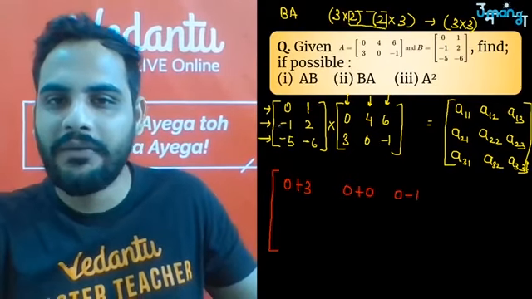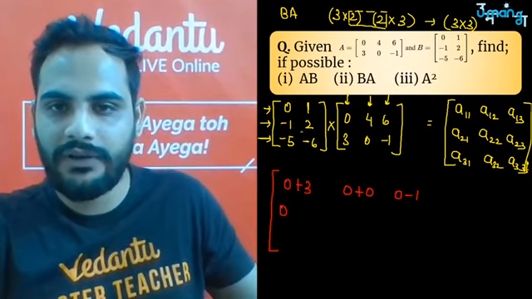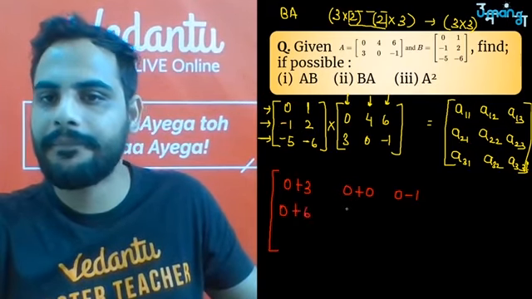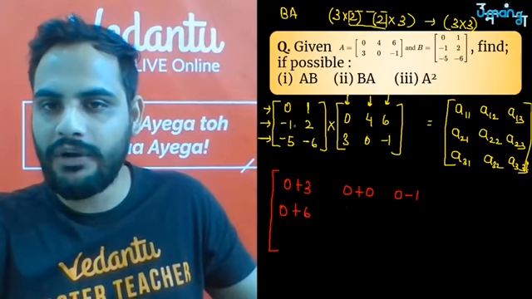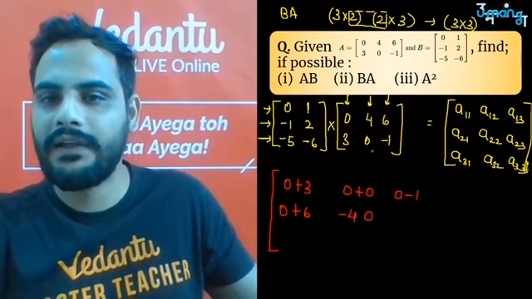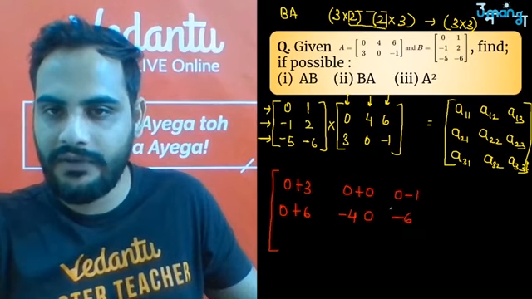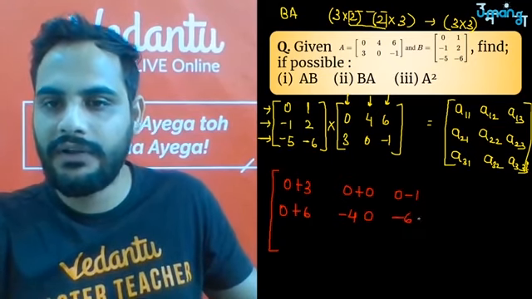So easy है. अब देखो, second row first column, -1 into 0 is 0, 2 into 3 is 6. Second row second column, -1 into 4 is -4, 2 into 0 is 0. Then A23 second row third column, -1 into 6 is -6, 2 into -1 is -2.